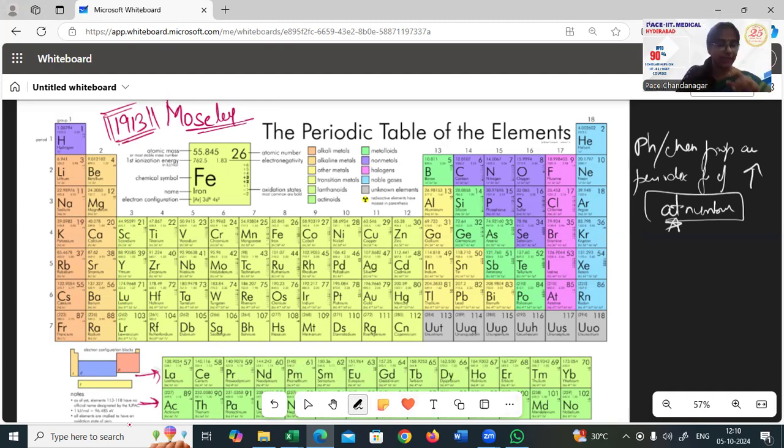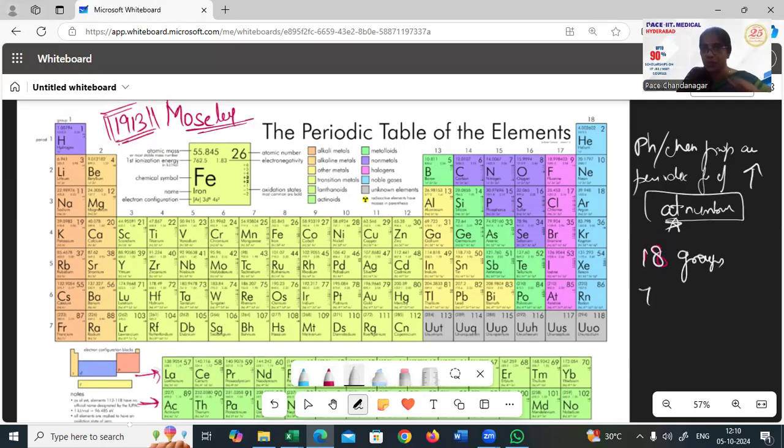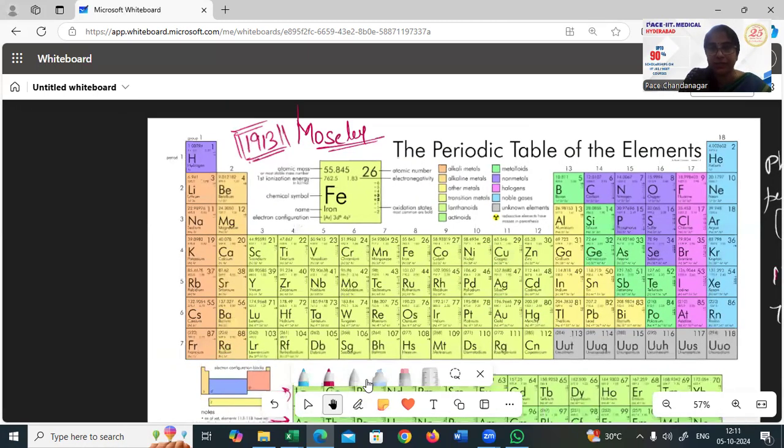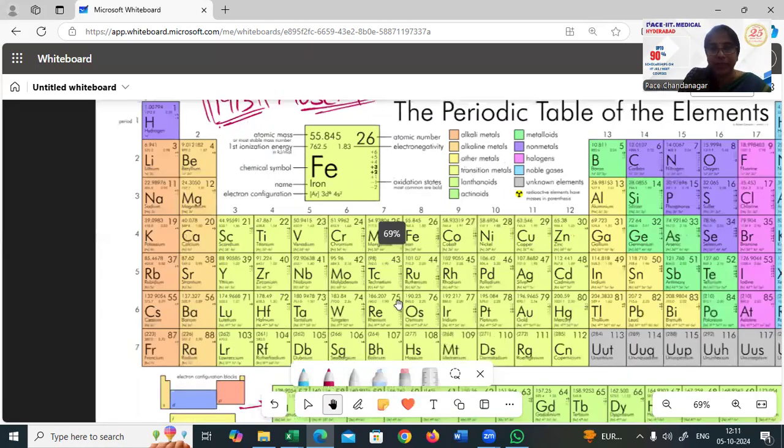Now, he has given totally 18 columns, called 18 groups. He has named them groups: totally 18 groups and 7 rows, which are called periods. Periods are rows and groups are columns. And in between them also, he has named them differently. First group and second group, as you can notice here,